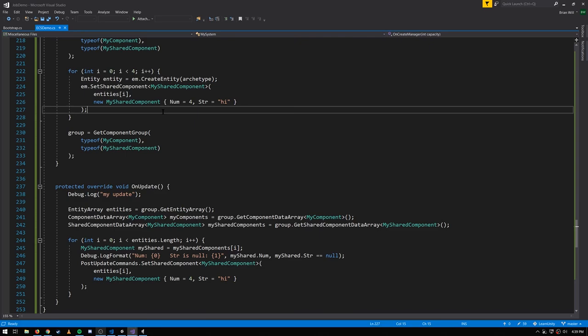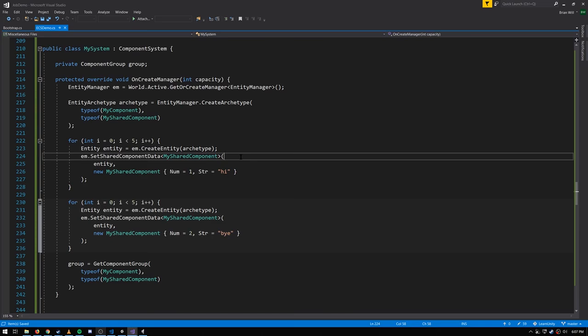Anyway, if you had many entities with a shared component type, but most of them had different values, then you'd really be losing all the benefits of ECS in the linear memory layout because everything would just be in different chunks. And the chunks are scattered all throughout memory, the same way conventional objects are scattered everywhere throughout memory. So if you start storing things in a bunch of different tiny little chunks that barely have anything in them, then you're really defeating all the performance gains of ECS. So only use shared components in those cases where there's going to be a relatively restrained set of possible values, such that there's a large amount of overlap between entities sharing the same values.